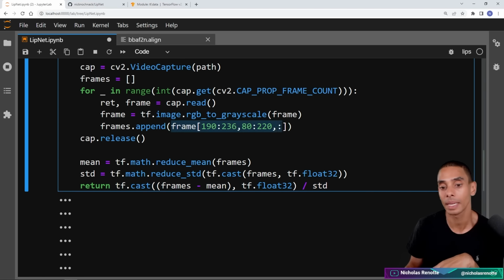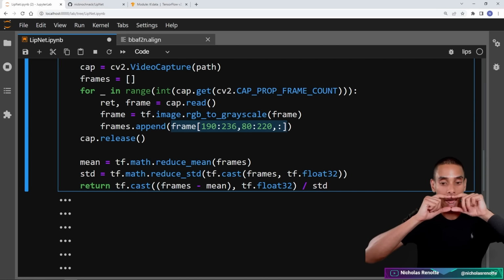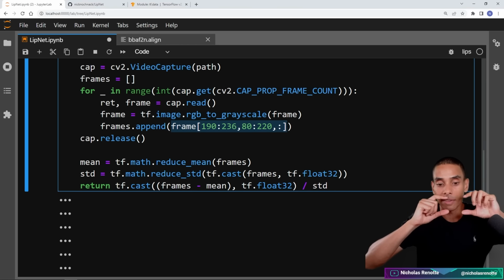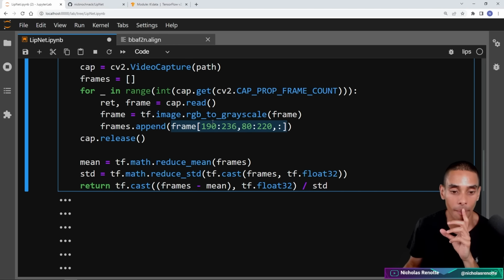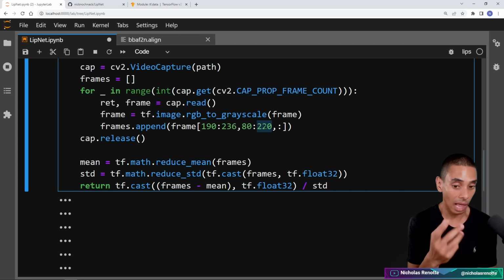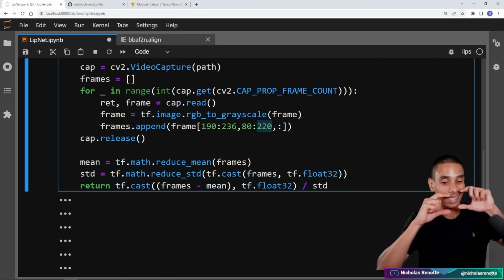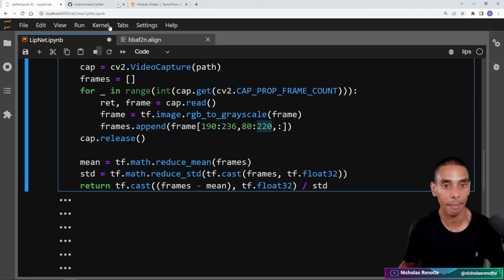I'm also isolating the mouth region using a static slicing function. I'm basically saying go from position 190 to 236 and position 80 to 220 to isolate the mouth. There is a slightly more advanced way to do this using a specific face detector to extract the lips, which is what the original LipNet paper actually does.